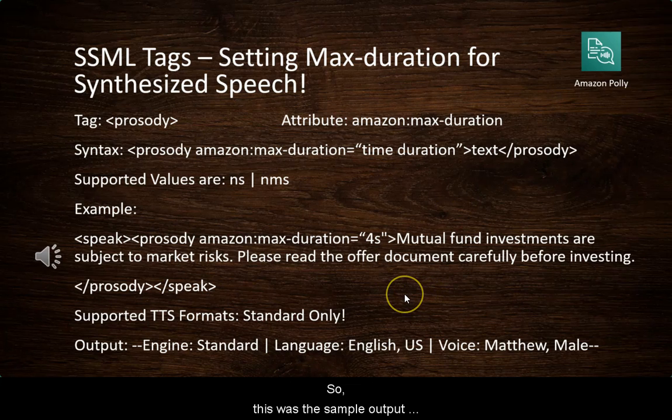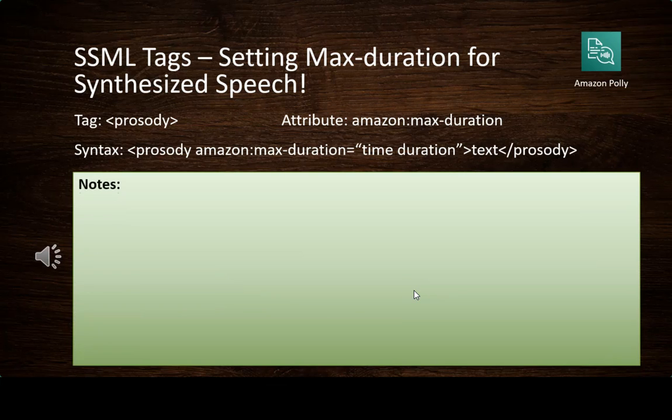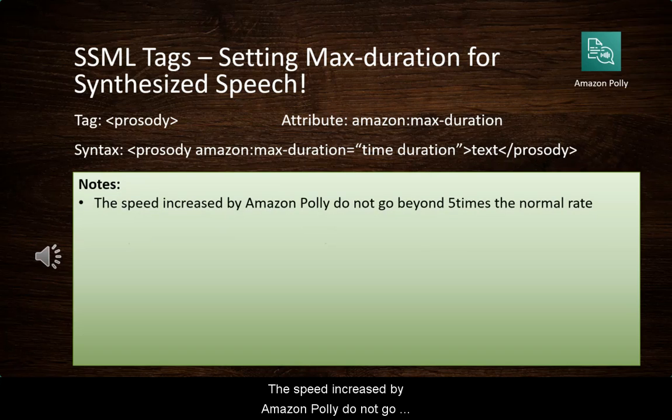So this was the sample output generated by Amazon Polly for the example text shown here. But before we move on, there are a few notes and limitations that I want to share about this max duration tag. First of all, let's see a few notes. The speed increase applied by Amazon Polly does not go beyond 5 times the normal rate because text spoken faster than this speed would not be understandable. But if you specify too much text that does not fit within the specified duration, even with the high speed, then the audio will be sped up, but will go beyond the specified duration.